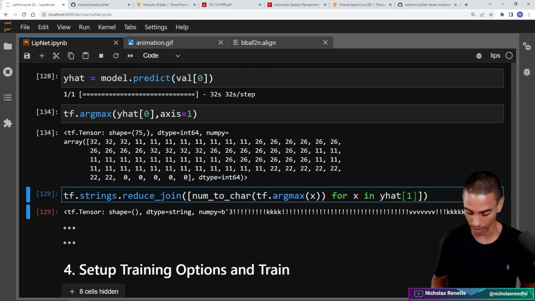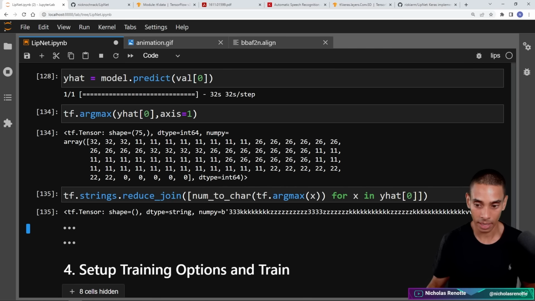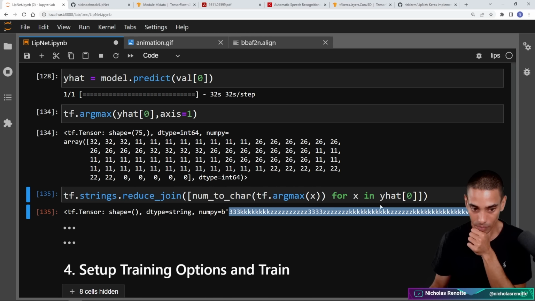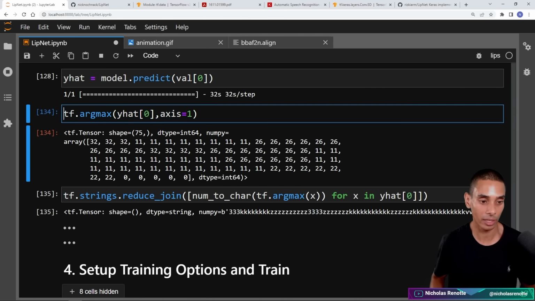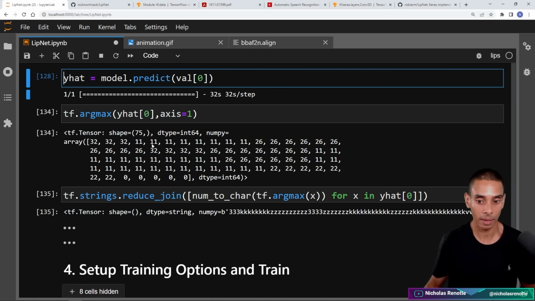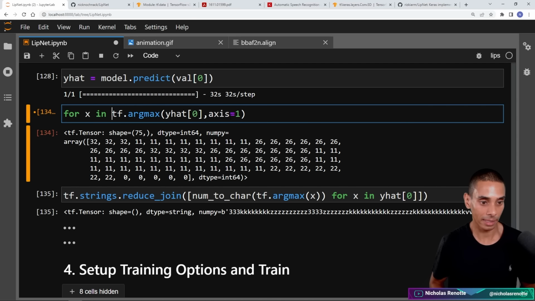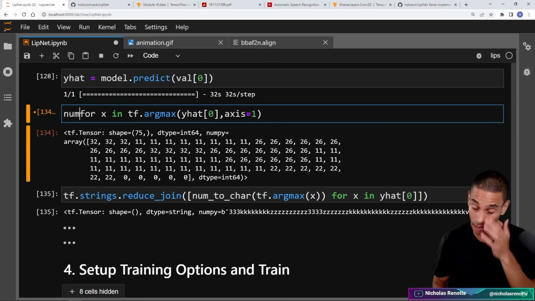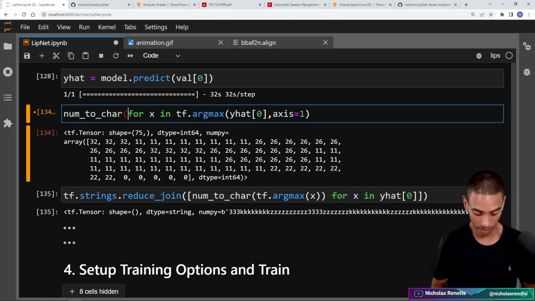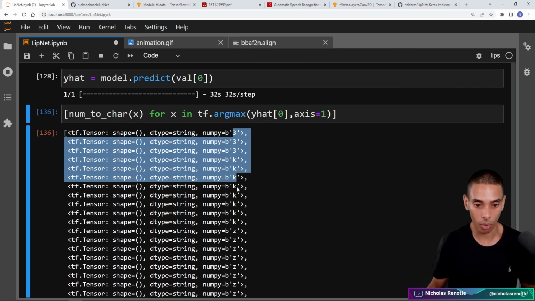So right now we're returning the second prediction there. This is what it actually looks like, right? A whole bunch of characters returned back. If we run this through our num to character pipeline, so for x in that, and then num to char, pass through x, boom, boom, boom. You can see that we've got all of our characters there.